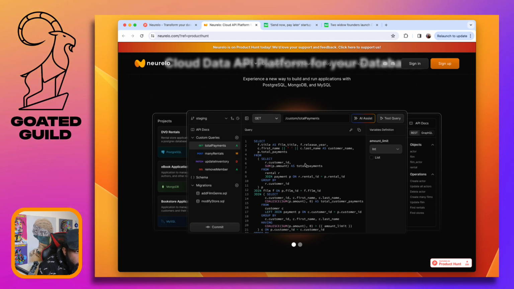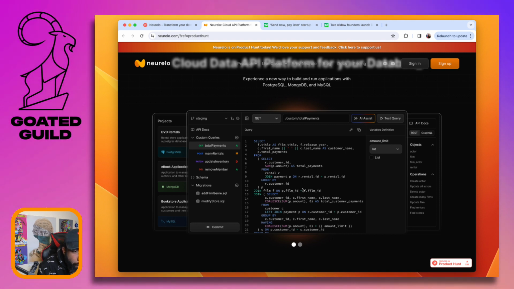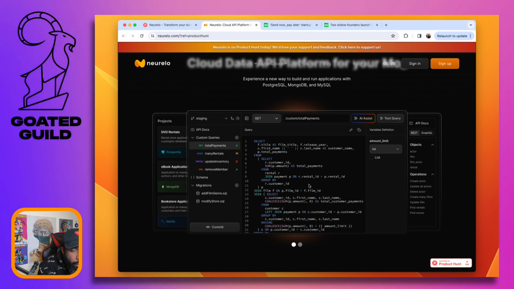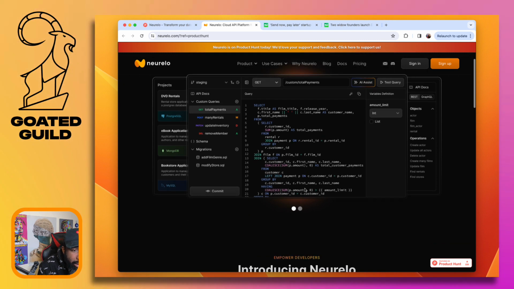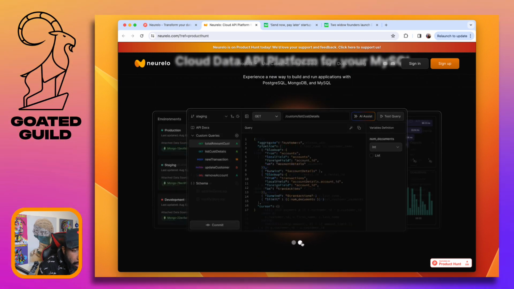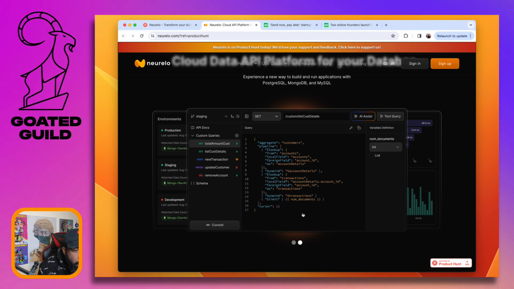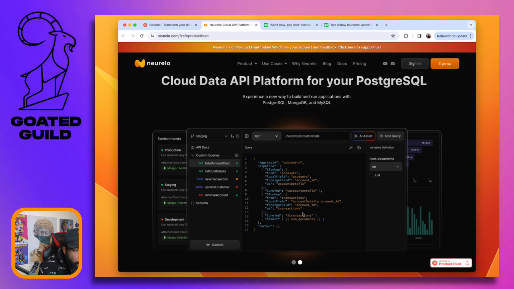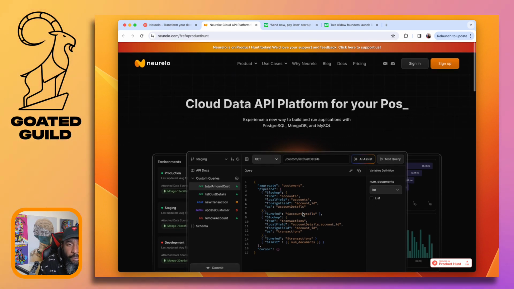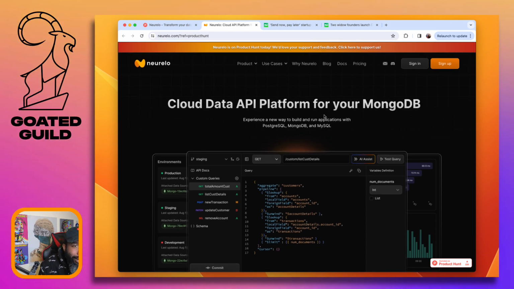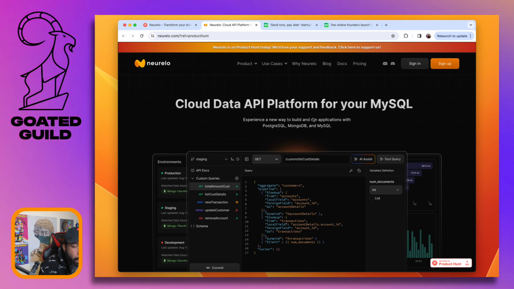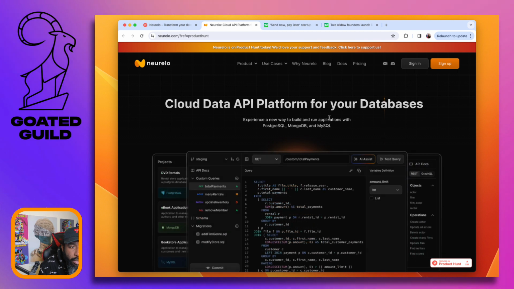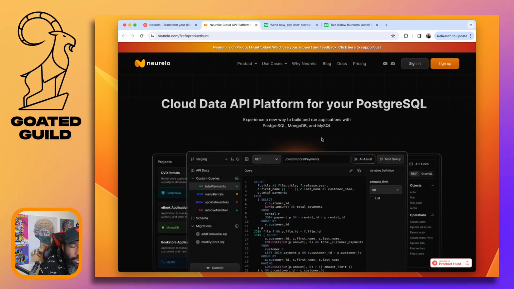So I guess there's custom queries that you can do. I don't know if this is user generated or auto generated. I actually am not sure. I guess they're custom, so I'm assuming that we're expected to make them. I think this line is just not really doing it. Experience a new way to build and run applications with Postgres. I don't really know what that means.